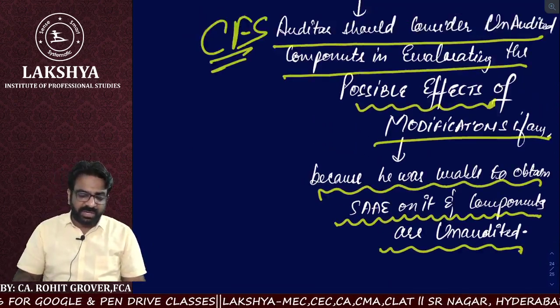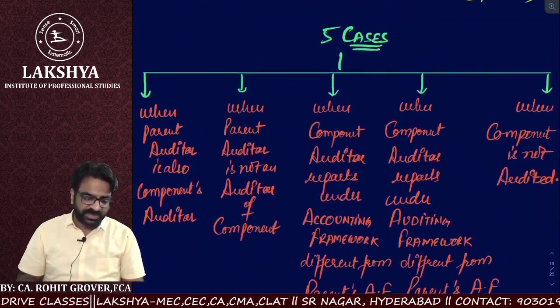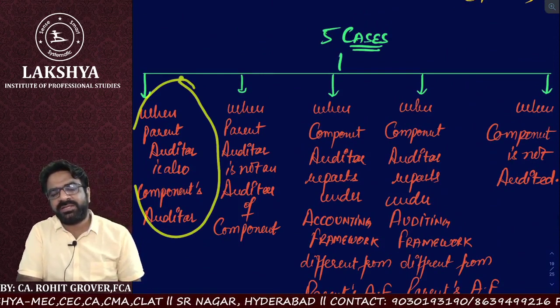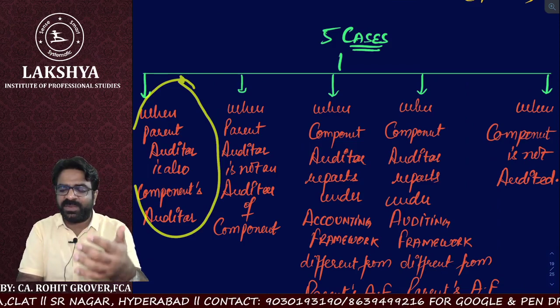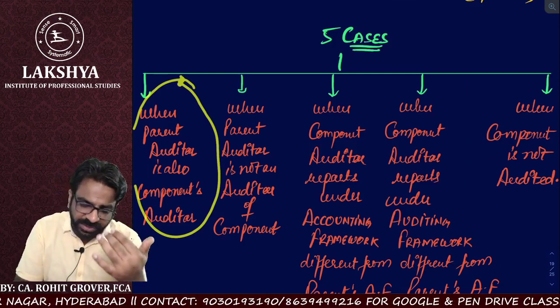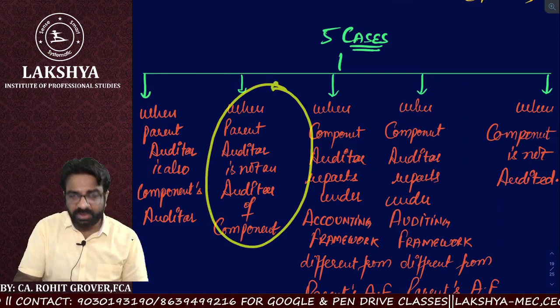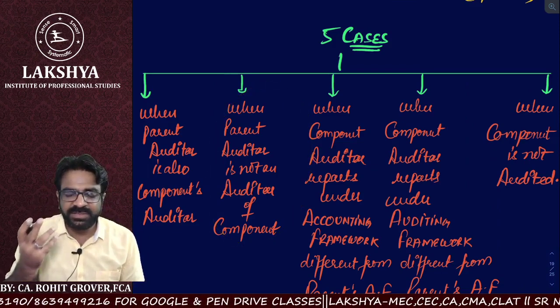Now, clearly, everyone? There are a total of 5 cases that we have done for the reporting responsibility. What are the 5 cases? First, when the parent auditor and the component auditor are the same, it is simple: the parent auditor gives the opinion on the consolidated statements. Second case, when the parent auditor is not the auditor of the component, what is our answer?